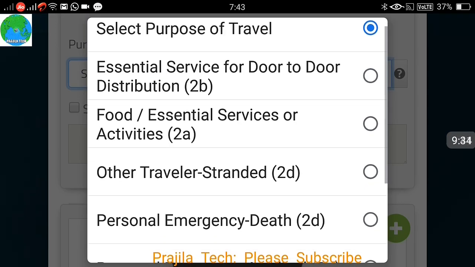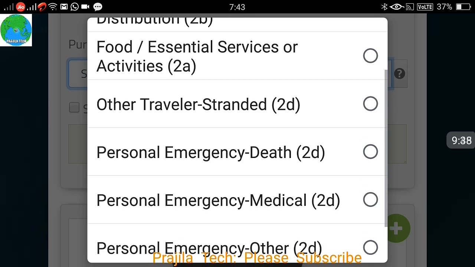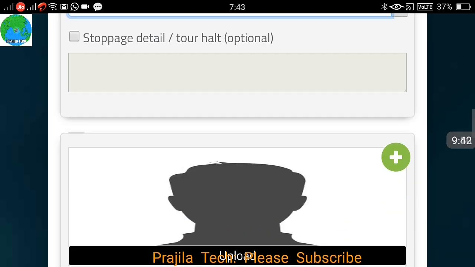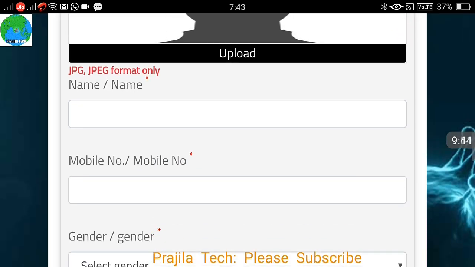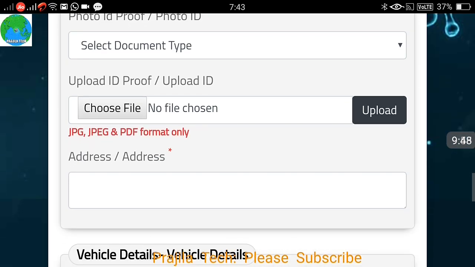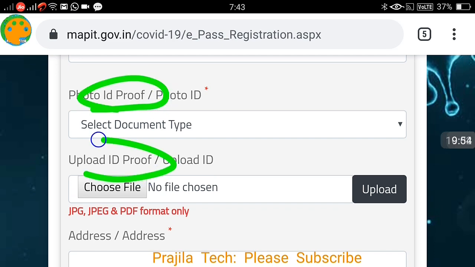The purpose of travel is the same process. I'm just showing quickly what the differences of options are, and whether there are other things you have to take care of. It looks like almost similar documents and options have to be given everywhere. You can see here, select your option and upload the files.